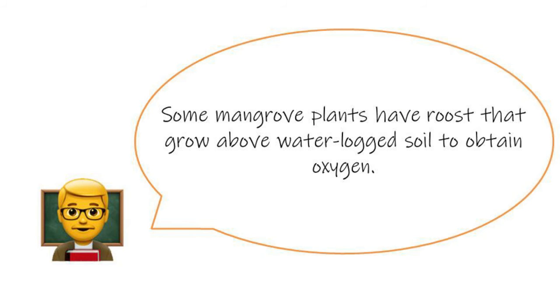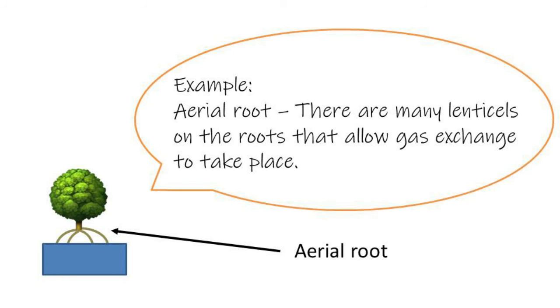Some mangrove plants have roots that grow above waterlogged soil to obtain oxygen. These are known as aerial roots. There are many lenticels on the roots that allow gas exchange to take place.